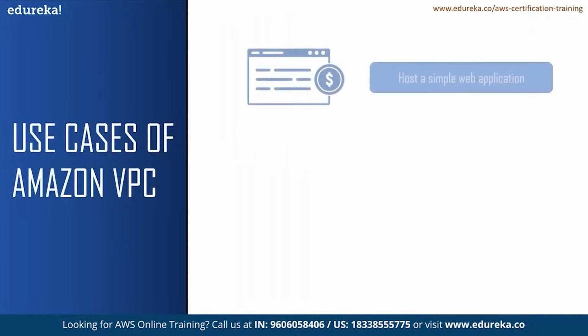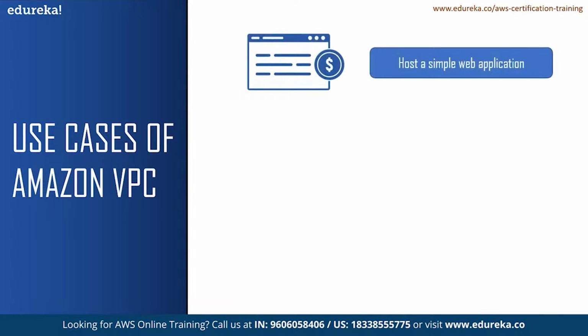With Amazon VPC, you can host a simple web application such as a blog or a simple website with an additional layer of privacy and security. You can help secure the website by creating a security group rule, which will allow the web servers to respond to inbound requests from the internet while simultaneously prohibiting the web servers from initiating outbound connections to the internet. What this means is you can control your data traffic in and out of your VPC. You can create a VPC that supports this use case by selecting VPC with a single public subnet only from the Amazon VPC console wizard.